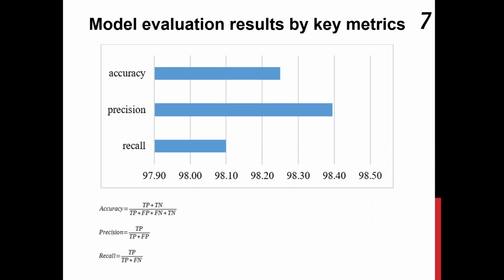The results presented in slide 7 demonstrate the high efficiency of the constructed classification model according to the main quality assessment metrics. In particular, the accuracy is 98.25%, which indicates the model's overall ability to correctly classify both safe and unsafe records. A recall of 98.1% indicates the model's ability to detect the vast majority of truly dangerous cases without significant losses. In general, the obtained metric values indicate the balanced and reliable operation of the model, which allows for the effective detection of threats with a minimum number of false positives and false negatives.